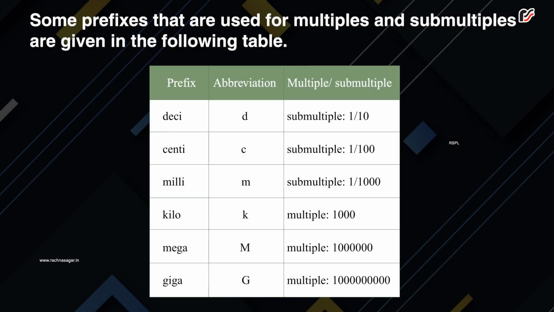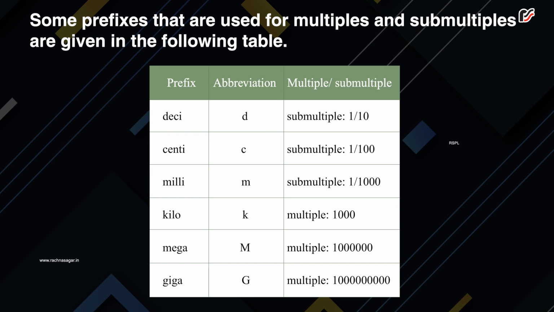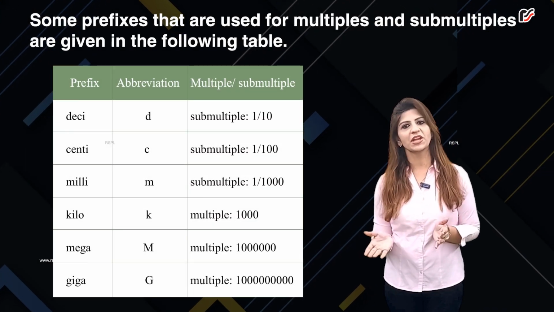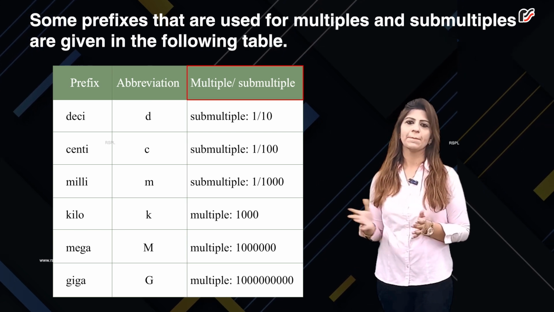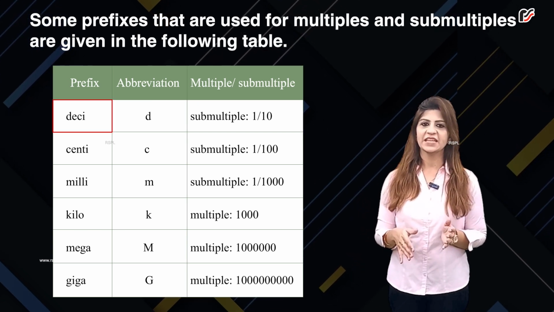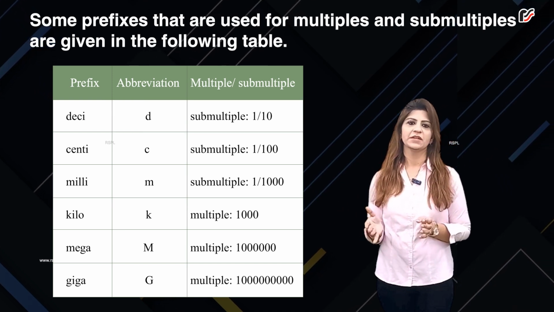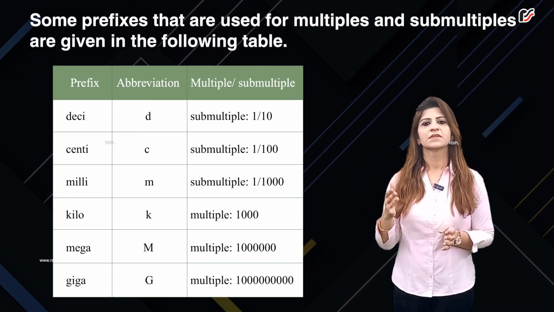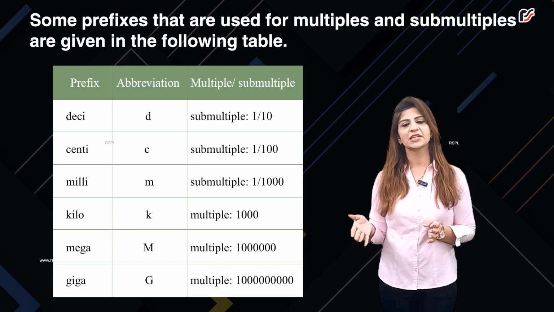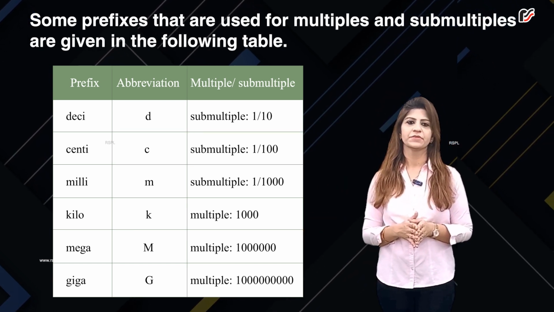Some prefixes that are used for multiples and submultiples are given in the following table. Prefix, abbreviation, multiple or submultiple. Deci, d, submultiple 1 by 10. Centi, c, submultiple 1 by 100.